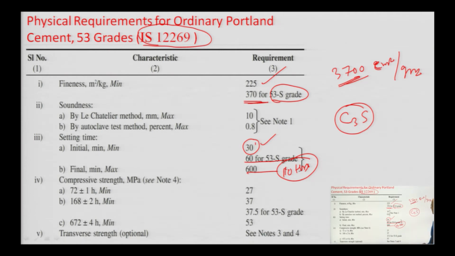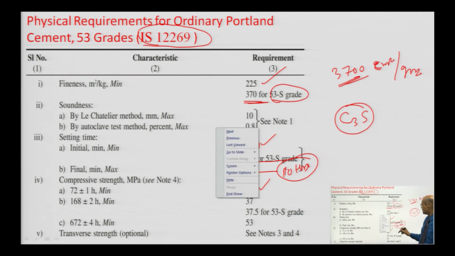Compressive strength requirement. The 72 hours strength, 3 days strength, should not be less than 27 Newton per mm square for ordinary Portland cement.